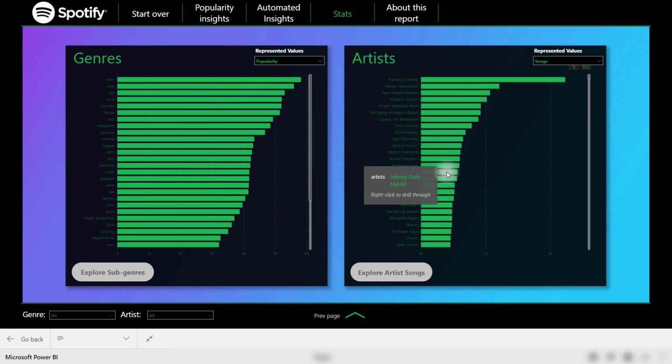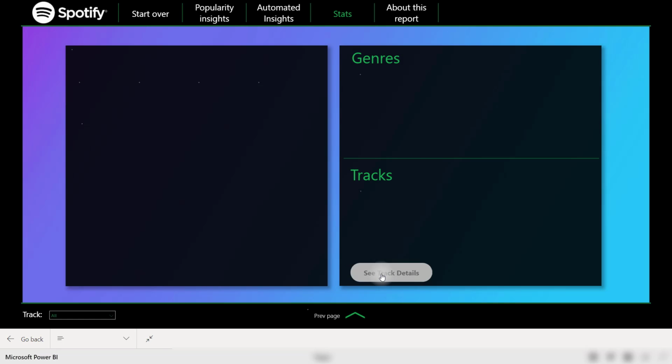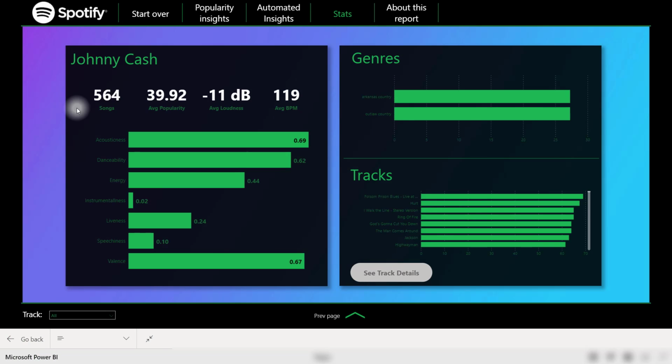Let's select Johnny Cash, for example. We can explore the artist's songs, see their aggregated metrics such as total songs, average popularity, average loudness, average BPM. That's all really cool, but the really awesome part of this report is the ability to drill down into a single track and then play it directly in the Power BI report.